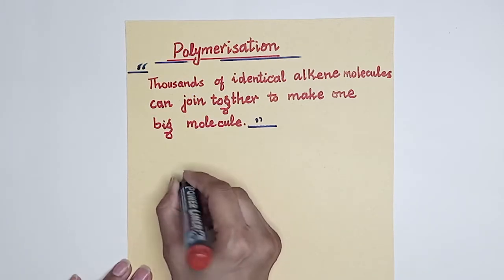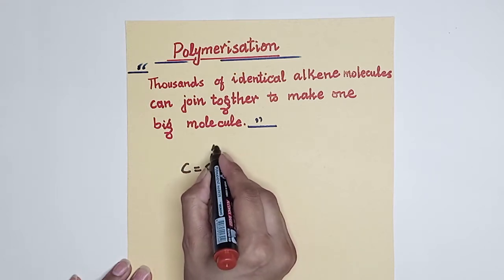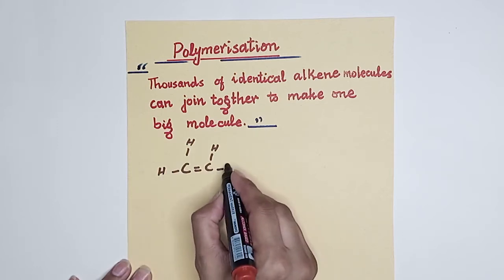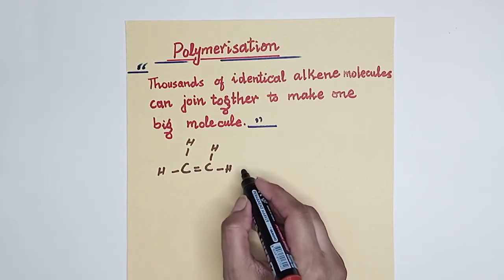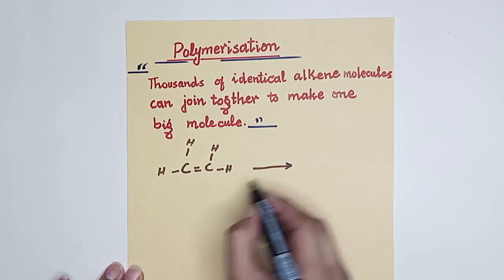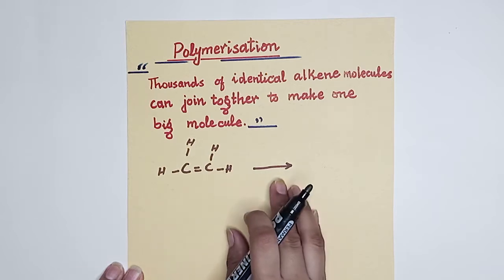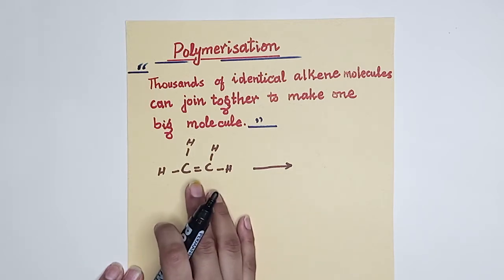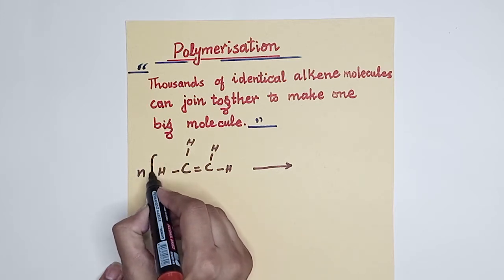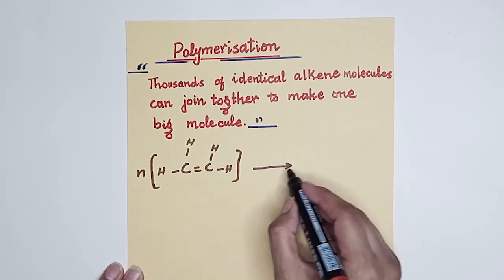Like alkene, this is the formula of ethene. We will discuss the process of polymerization later on, very soon. In alkene, at certain conditions of temperature and pressure, a number of alkene molecules go under polymerization.